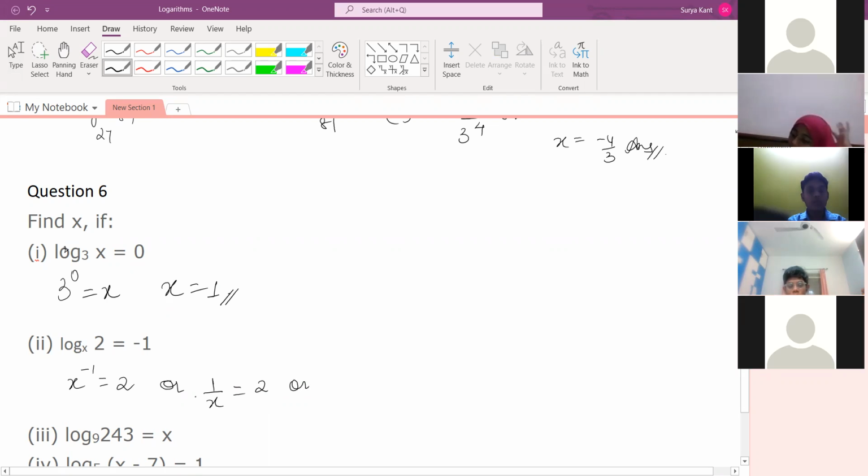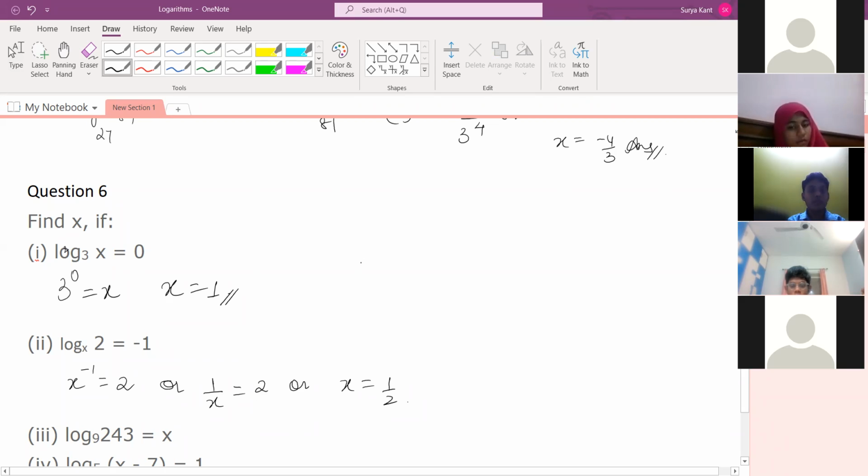Okay, tell me here in this step, second question I'm doing right now, correct? So tell me where you are having doubt. Sir, log of 2 base x is equals to -1, sir. So finding the x I am having problems.